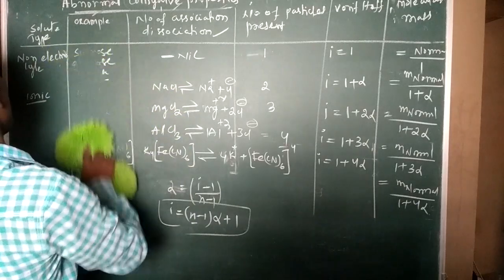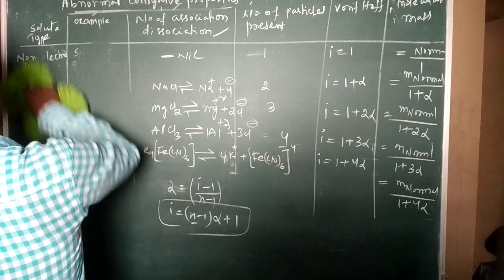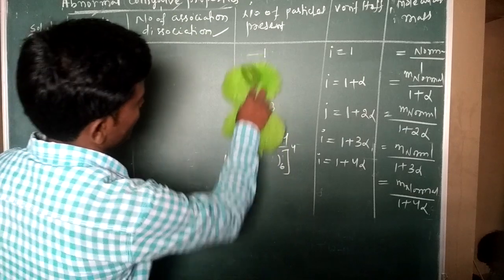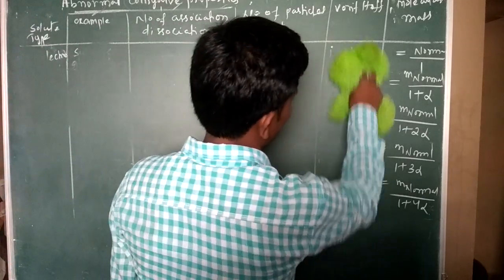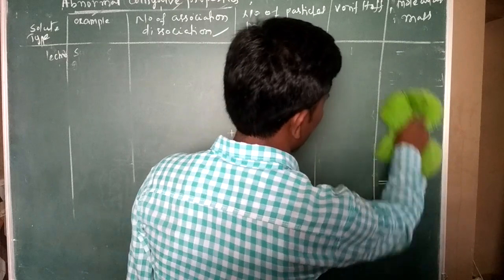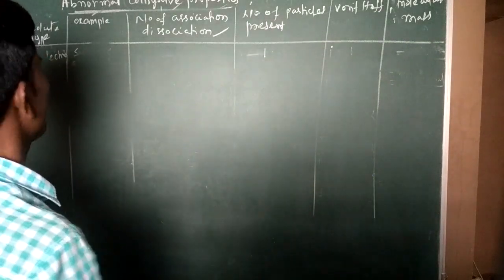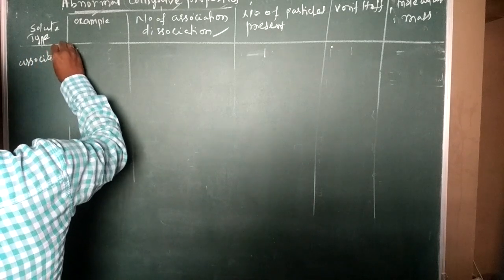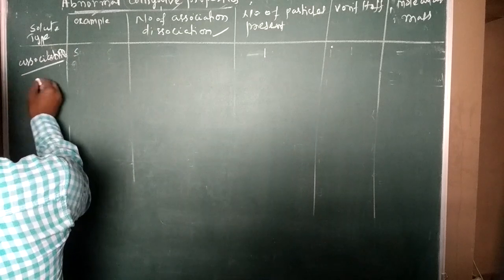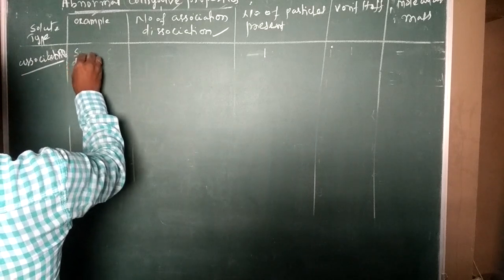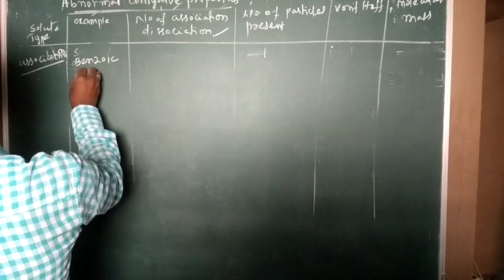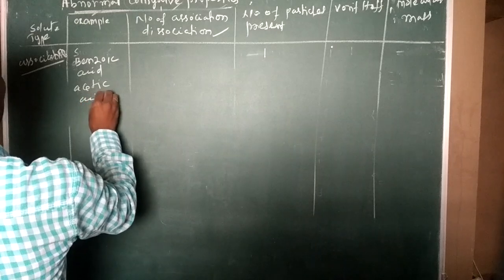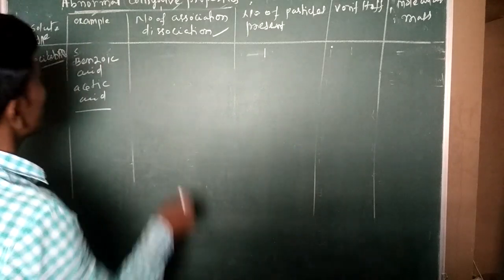Association type. What is that? Examples of association: benzoic acid, acetic acid, any such examples.